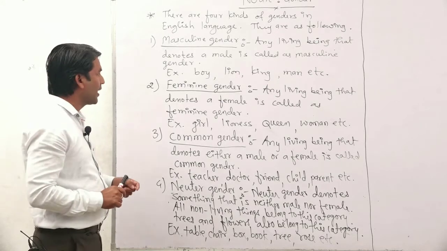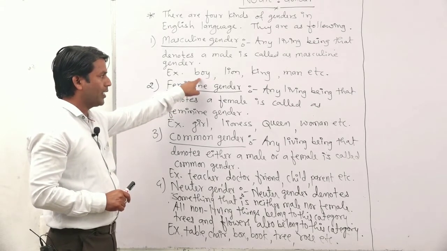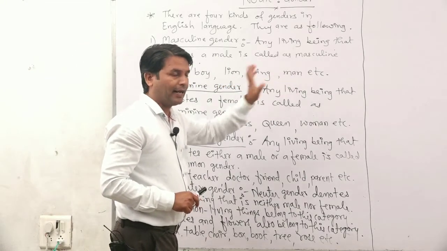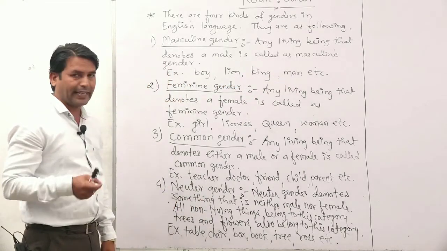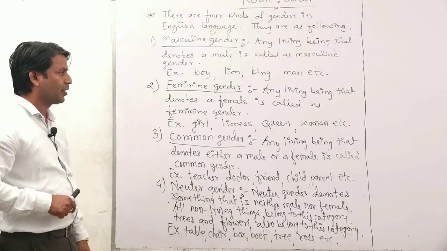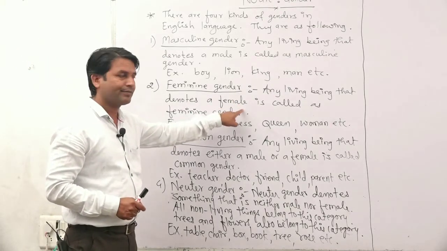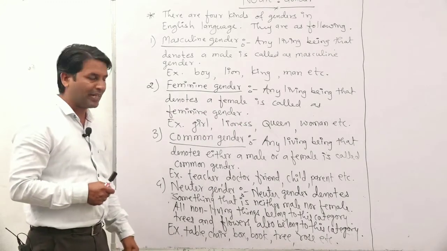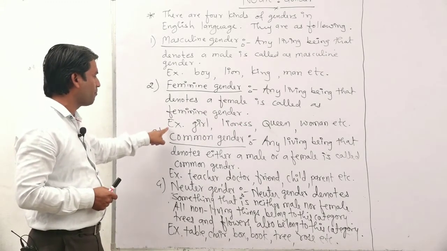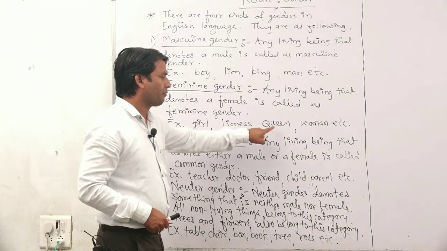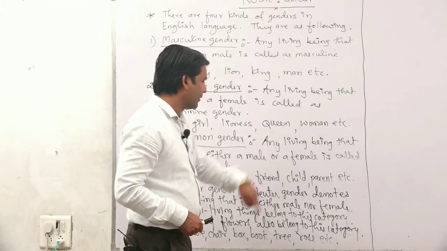Some examples are boy, lion, king, man, etc. After that, second one is feminine gender. Any living being that denotes a female is known as feminine gender. Some examples are girl, lioness, queen, woman, etc.